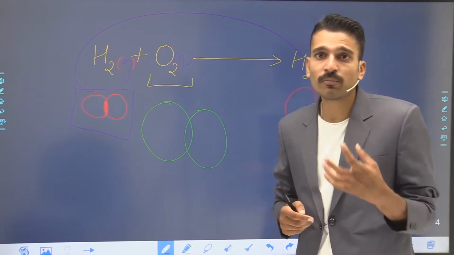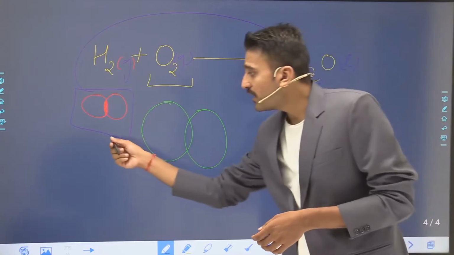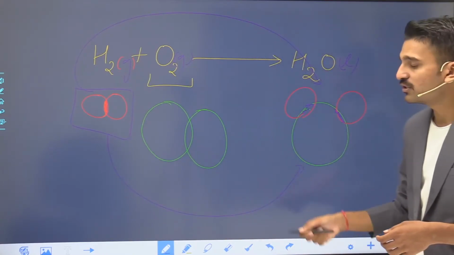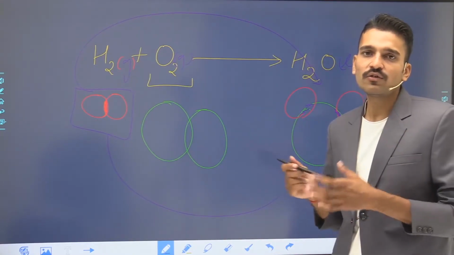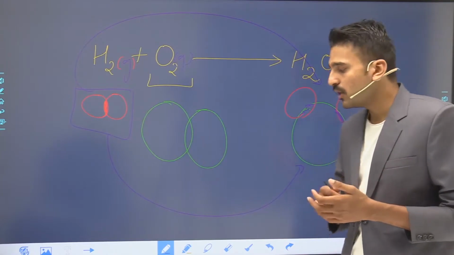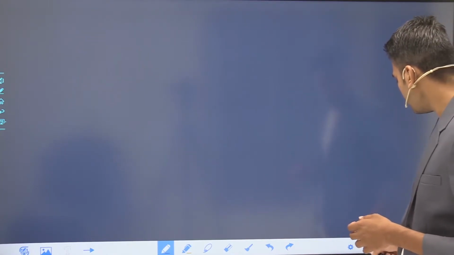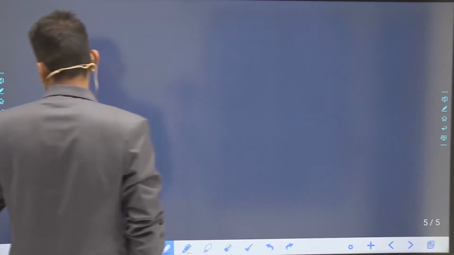What is much more important for a chemical change? The chemical composition. The chemical composition must have changed. And here you see the change in the chemical composition. Okay. Moving back.